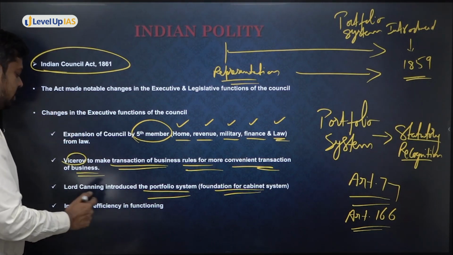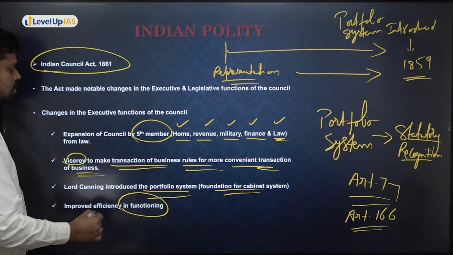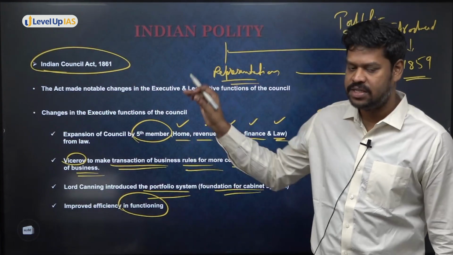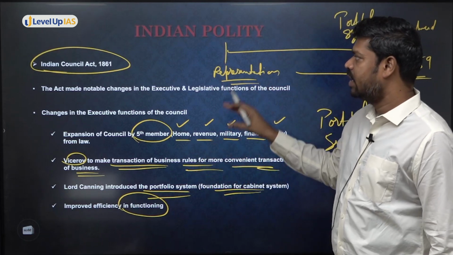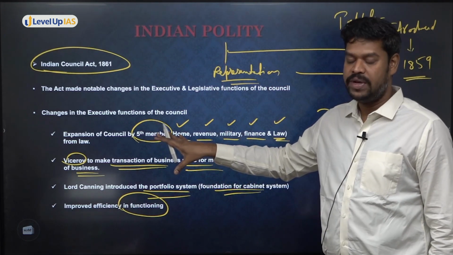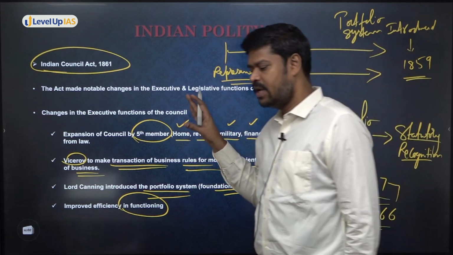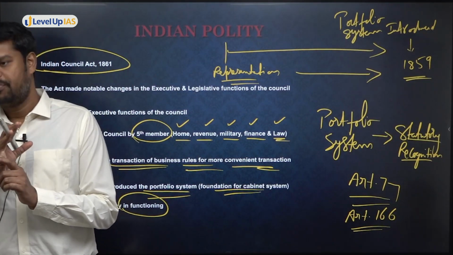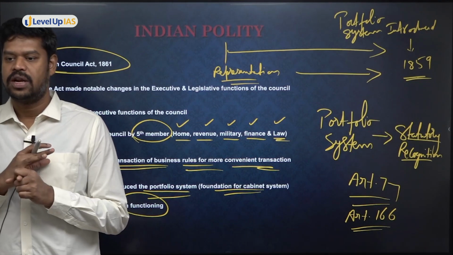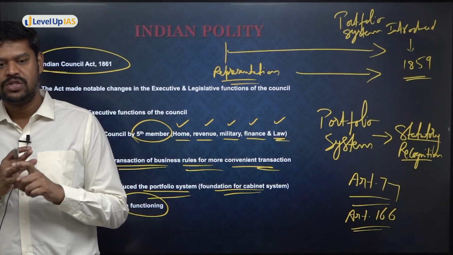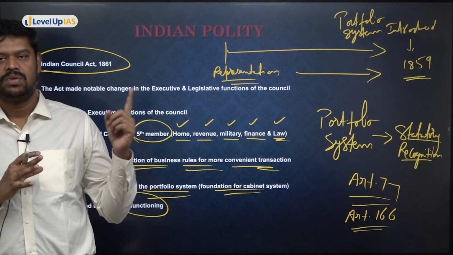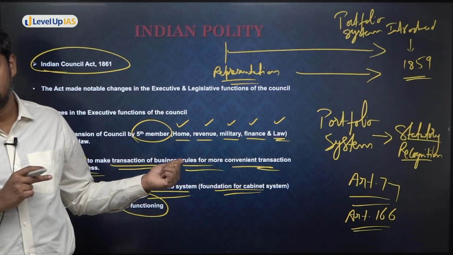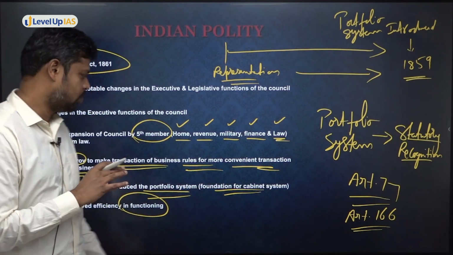And overall, if you see, whatever changes they brought in tried to improve the efficiency of the administration in the Executive Council. So these are the major changes that happened by the Indian Councils Act in the Executive Council, but not major changes in the Legislative Council. All right, so this is with regard to the Executive Council. Please remember the portfolio system, when it was introduced and given statutory recognition, and the next important thing: who was given the power to make the transaction of business rules? It was the Viceroy. Is it clear to all of you till this point?